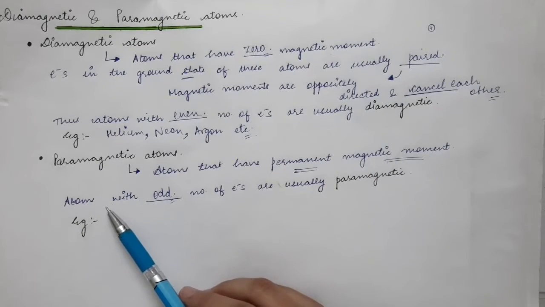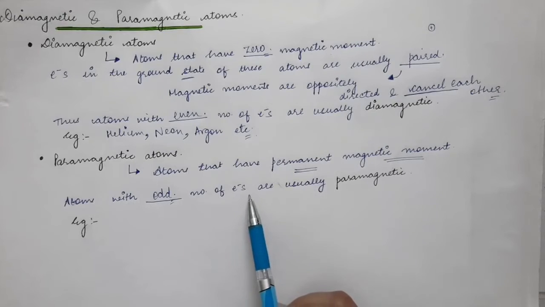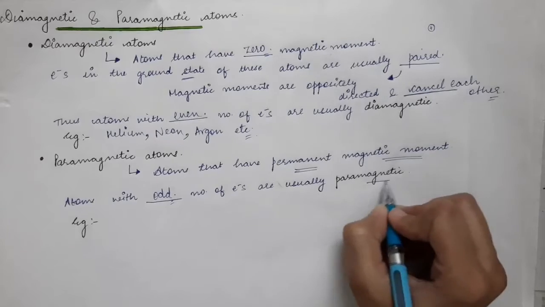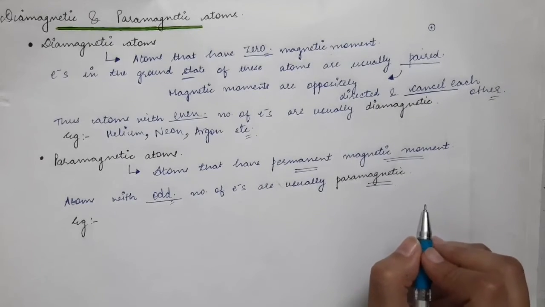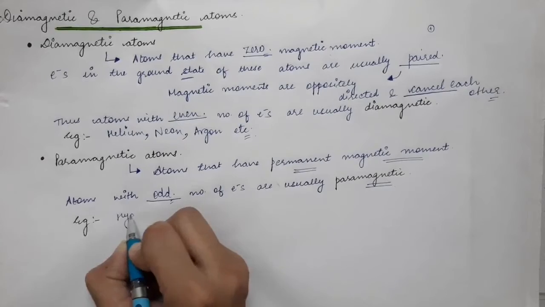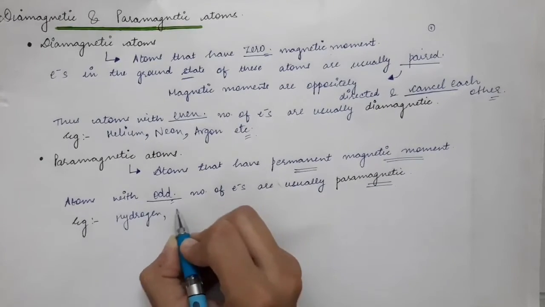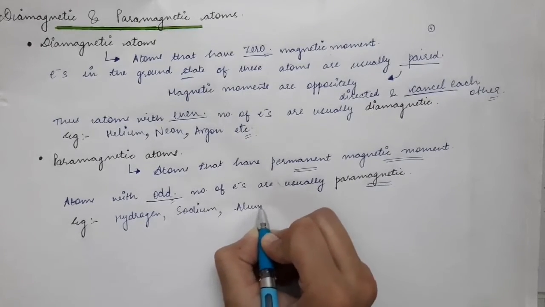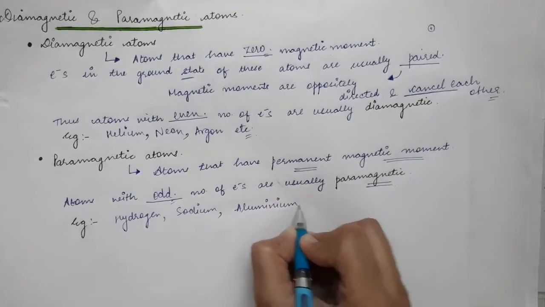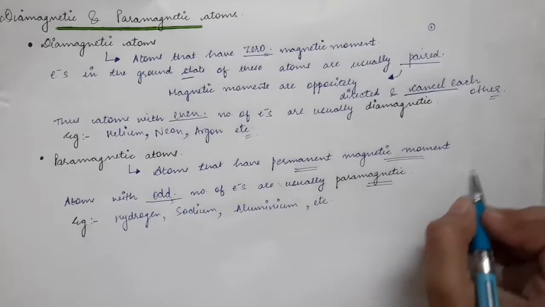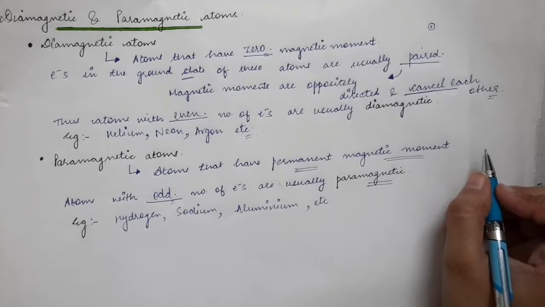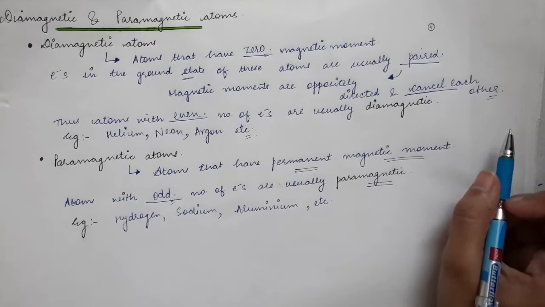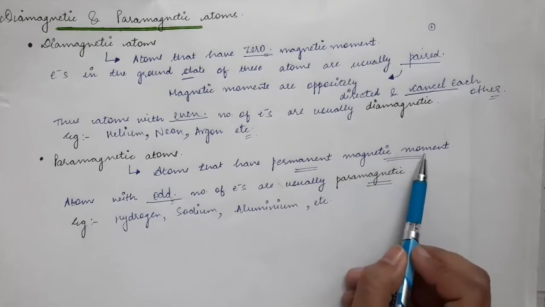So this occurs in atoms which have an odd number of electrons. Atoms with an odd number of electrons are usually paramagnetic, and examples are the hydrogen atom, then the sodium atom, then aluminium, etc. In these atoms, one electron is unpaired, and due to that unpaired electron, the whole atom will have a certain amount of magnetic dipole moment. So it will have a permanent magnetic dipole moment.